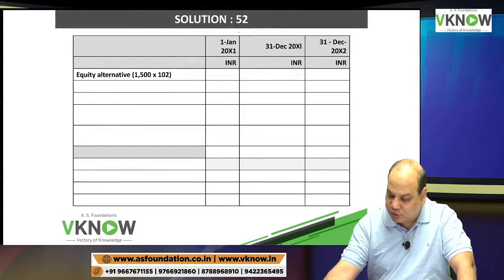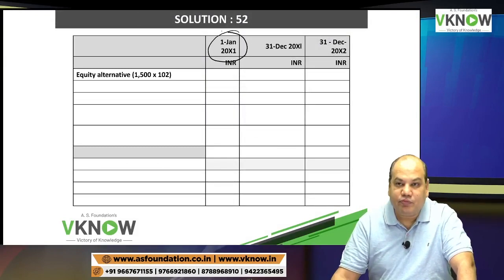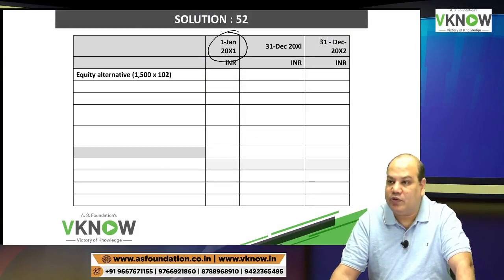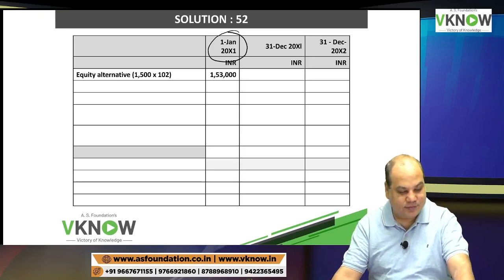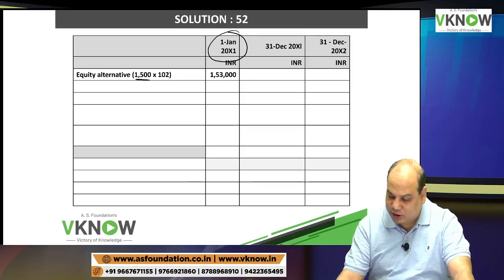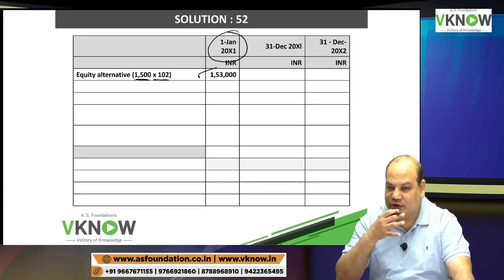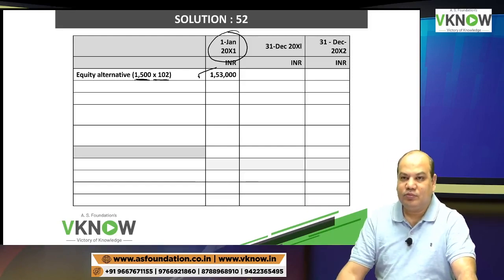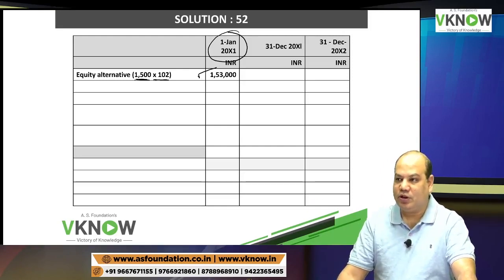First, on 1st January, you will find out whether there is an equity component or not. If I go with the equity alternative, the value of this plan is 1500 into 102. Check the calculation and tick mark, like you do in your office. That is 1,53,000.